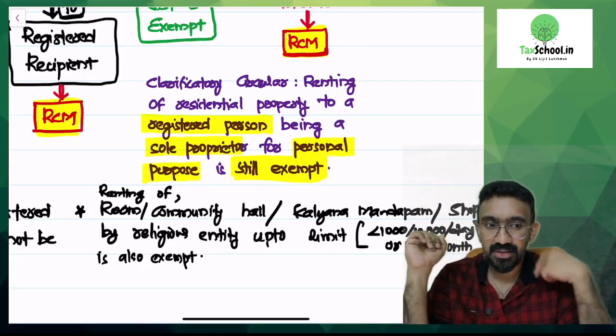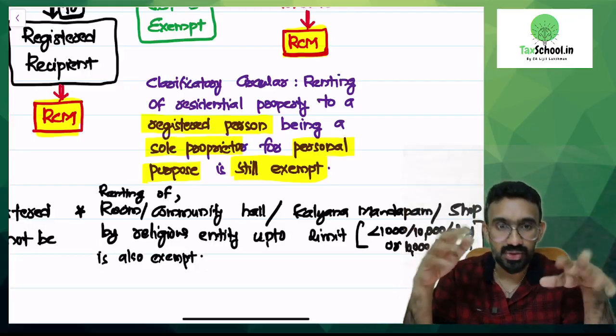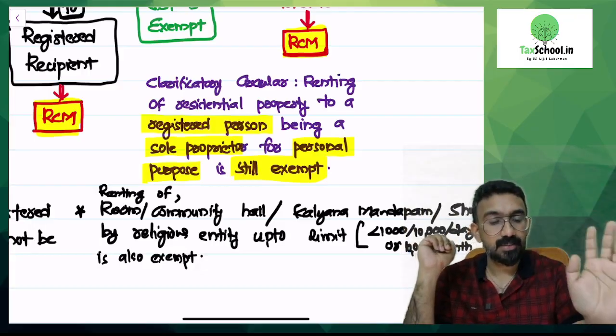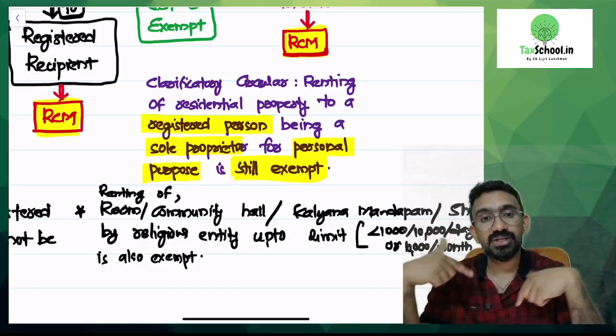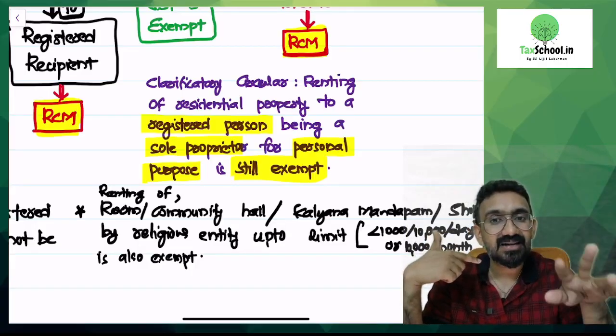Do I have a GST number? Yes. What property am I taking on rent? Residential property. I have taken a house on rent for my family to stay. Is it my business expense? No. But am I a registered person taking this residential property on rent? Yes. Would it be taxed under RCM?